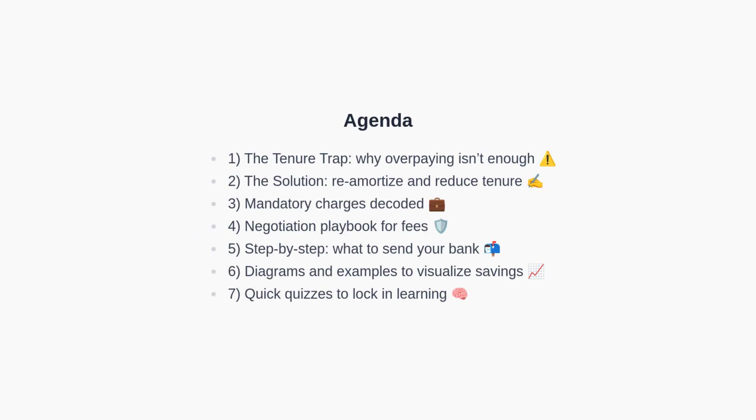Here's our agenda. First, we'll define the tenure trap. Next, we'll reveal the one instruction your bank needs to shorten your loan. Then, we'll decode mandatory loan charges and identify what's negotiable. After that, we'll walk through a negotiation playbook, followed by step-by-step instructions for writing to your bank. We'll visualize concepts with diagrams and reinforce learning with short quizzes.